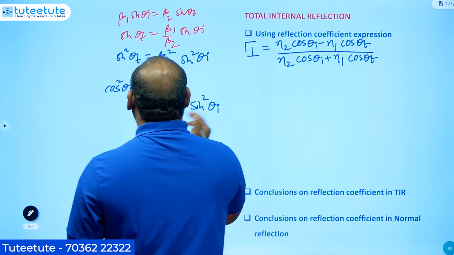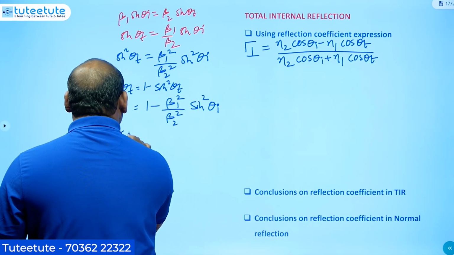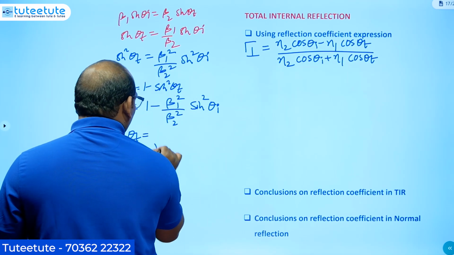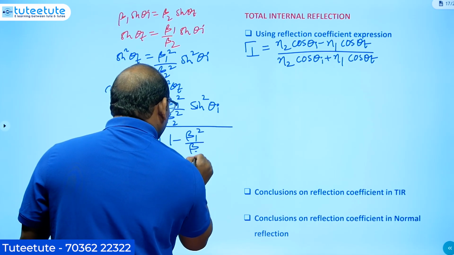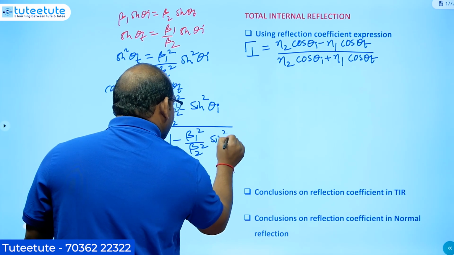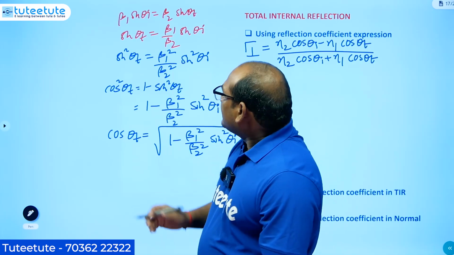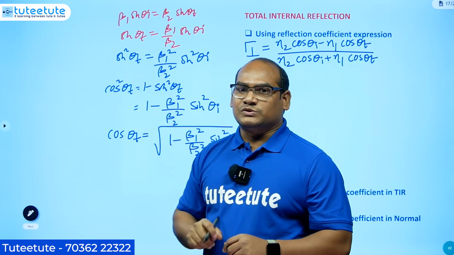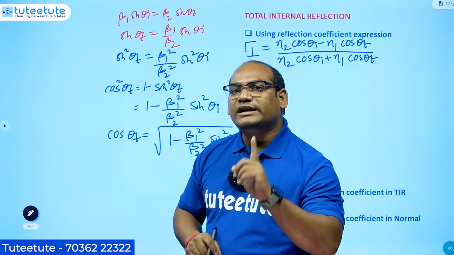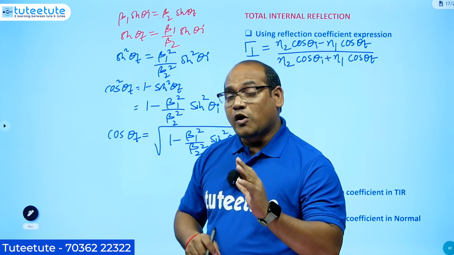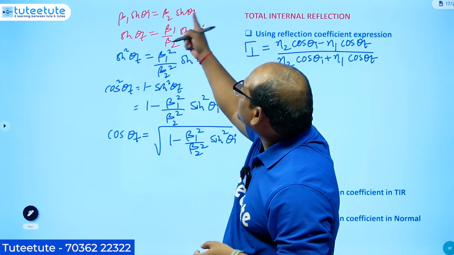Now, because cos theta t is there, we can take the root. Cos theta t is equal to root of 1 minus beta 1 square by beta 2 square into sin square theta I. These equations can be valid in general also, but we are looking for total internal reflection. When we take the total internal reflection concept, we have already understood that sin theta t must be greater than 1. That means this must be greater than 1.